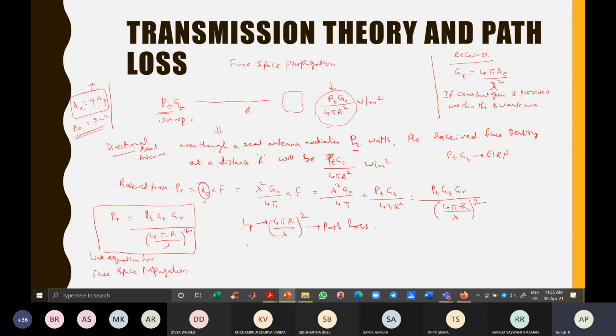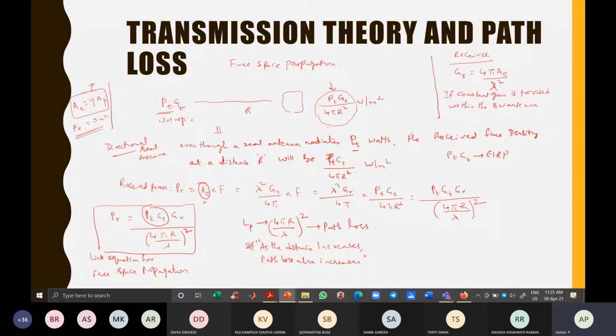So if you go far away from the transmitter, as the distance between transmitter and receiver increases, path loss will also increase. So that is obvious. As you move far away from the transmitter, definitely you will start receiving less and less power. So that is understood. So overall, how can we write this?